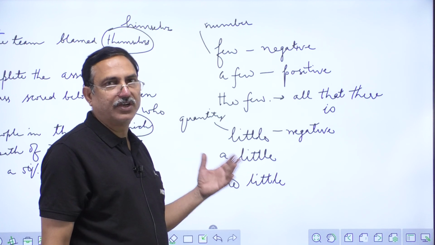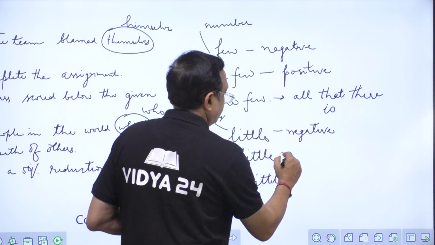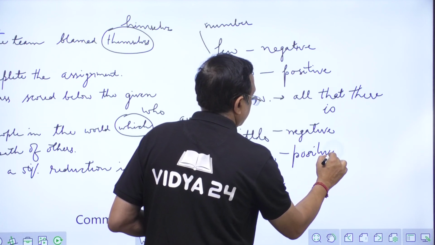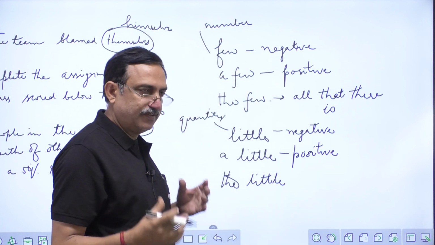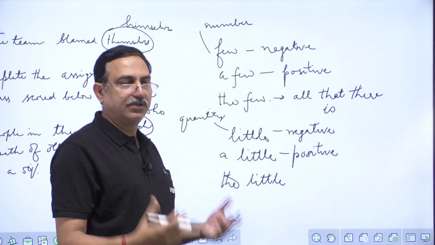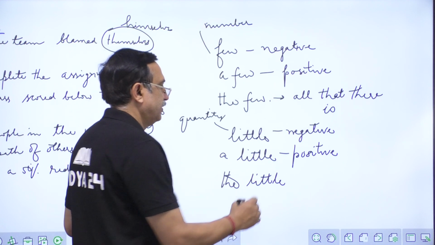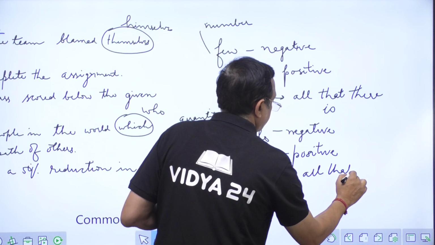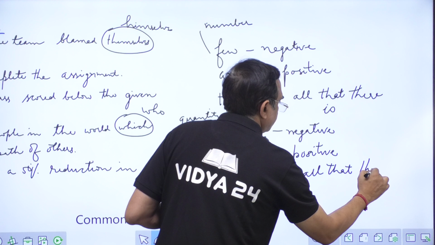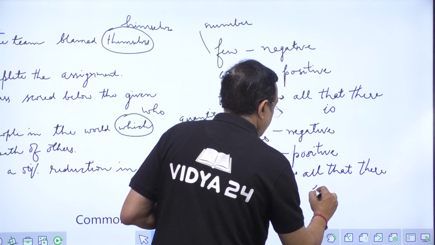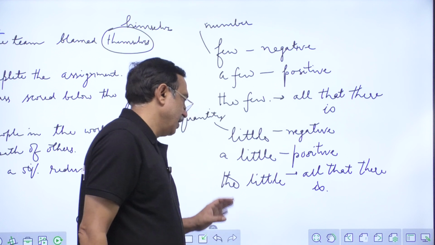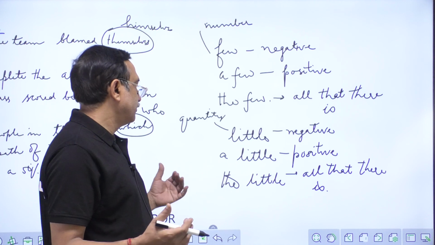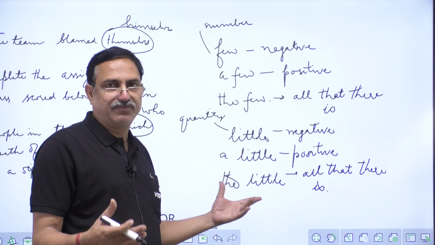It means not at all. Then a little comes for positive. If you have taken some food, you can say I have eaten a little. The little means all that there is. Much was not left, but all that there was, you have eaten that. So I have eaten the little that was left there.